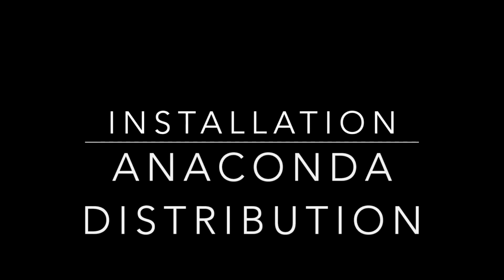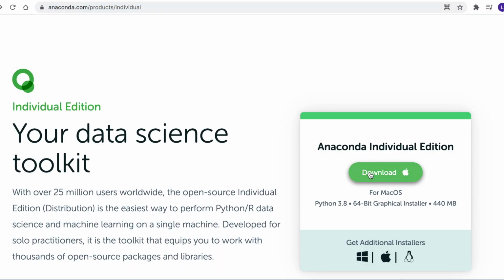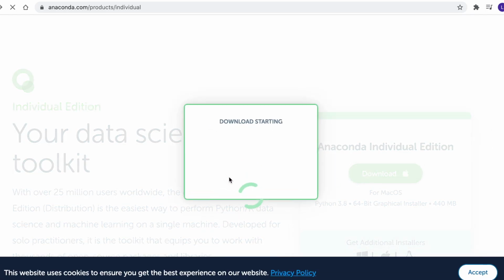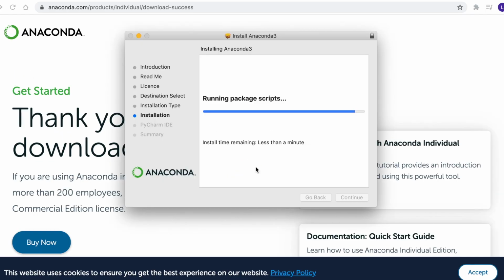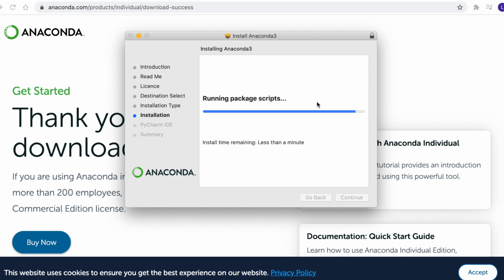There are various Python distributions available in the market. For the purpose of this exercise, we are going to use Anaconda. From the Anaconda website, we can download any of the versions. After downloading, you need to install it using that installer, and mostly you will be clicking on next, and then there would be a couple of options you need to select, and yes, then installation would be done.